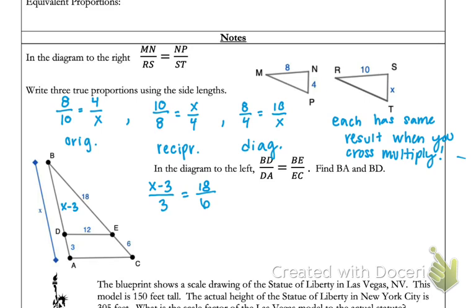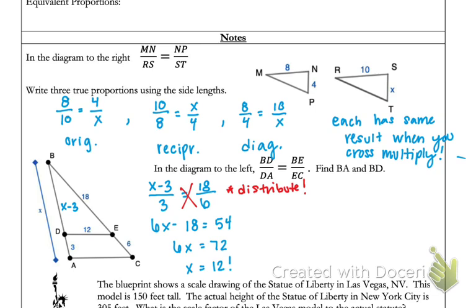What is essential here is that we need to distribute. You must distribute that 6 to the x and the negative 3. So what you end up getting is 6x minus 18 equal to 54. Again, the 6x minus 18 because we had to distribute. Once you add over your 18, you get 6x equal to 72, and you divide to get x is 12.